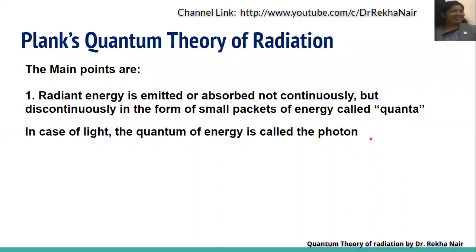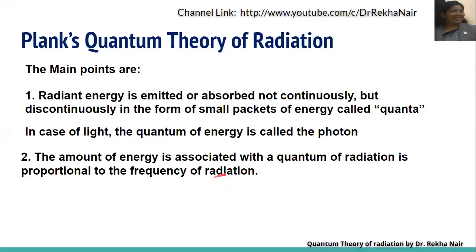The second point is that the amount of energy associated with the quantum of radiation is proportional to the frequency of radiation. That is, E is equal to h nu.